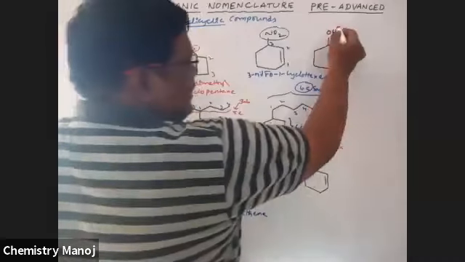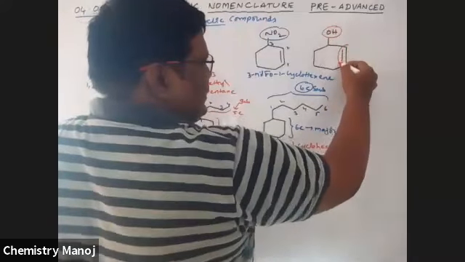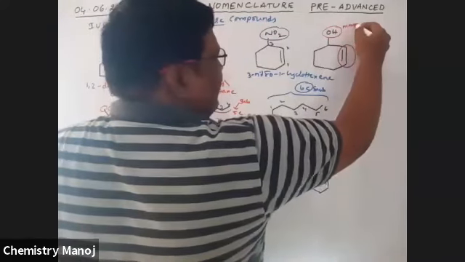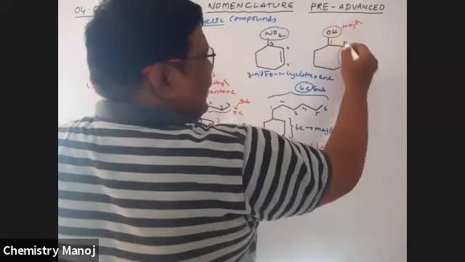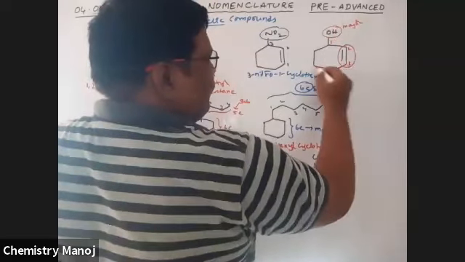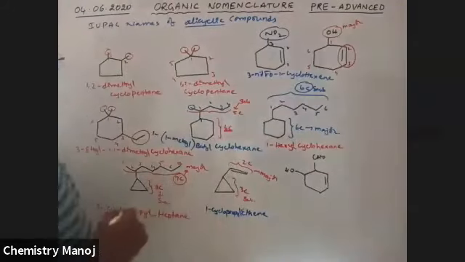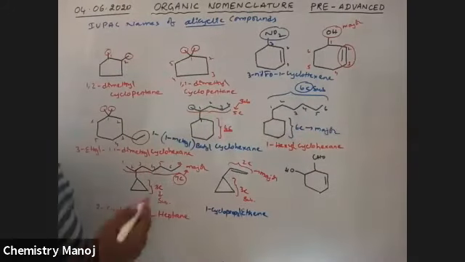Here OH is there and a double bond is there. OH is the major one. Therefore, numbering 1, 2, 3, 4, 5, 6, OH should be at the least position.